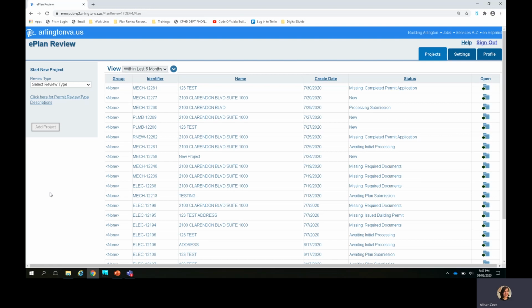This is the home screen you see each time that you log into the ePlan system. Here you can see a list of all of the permits submitted, as well as on the right side here, their status.